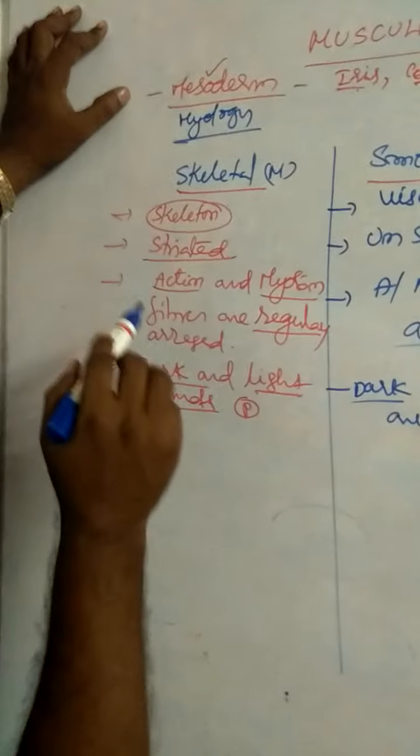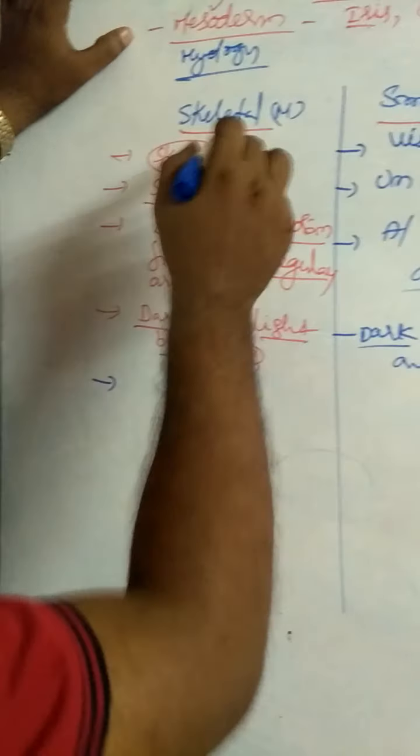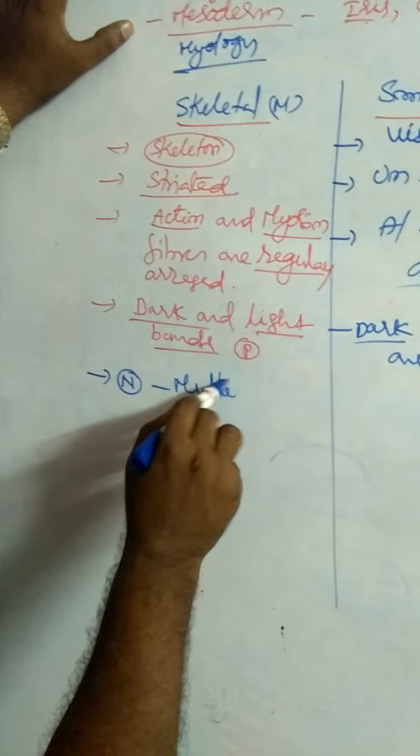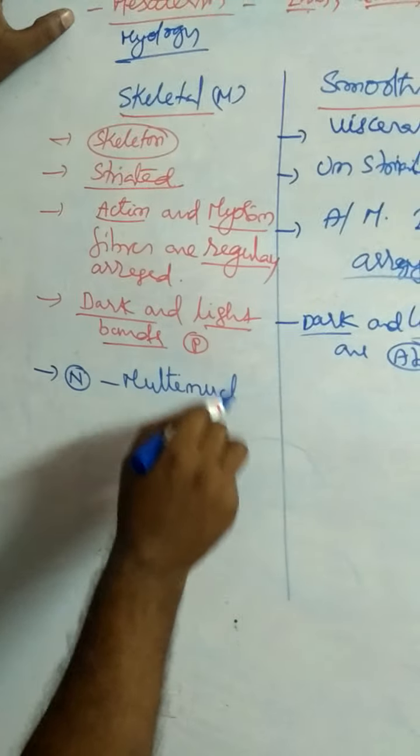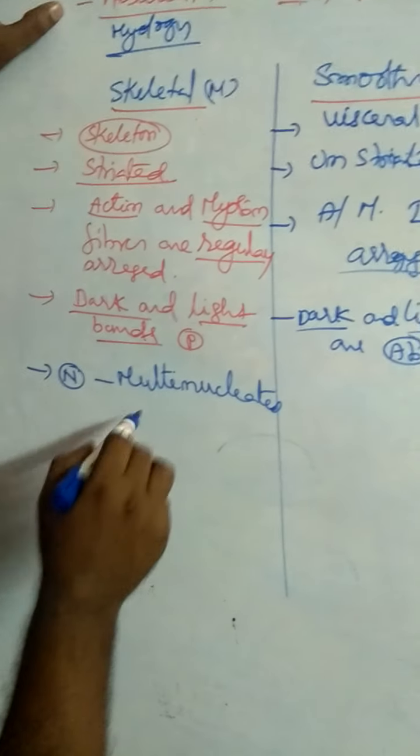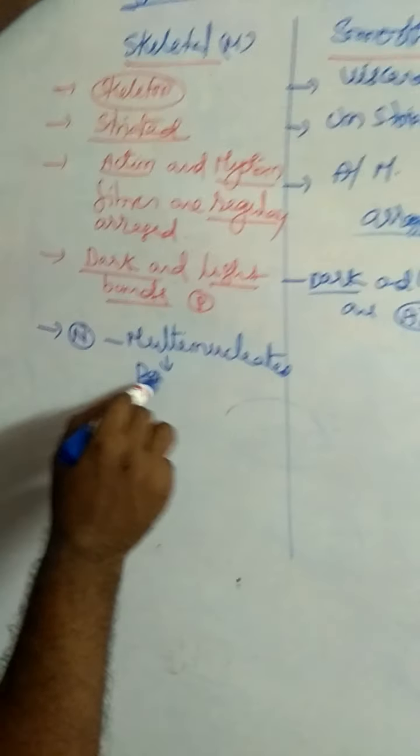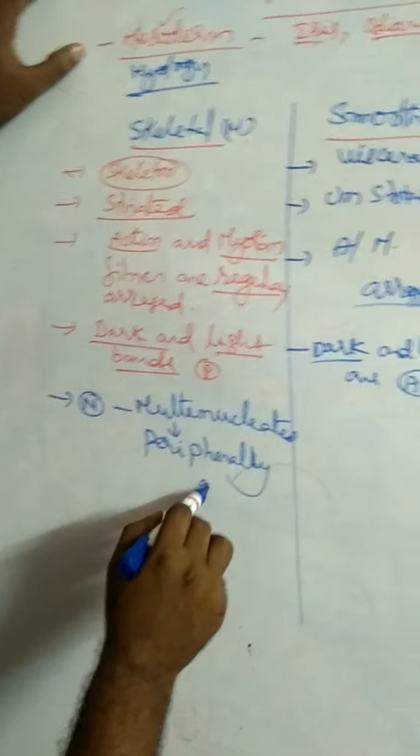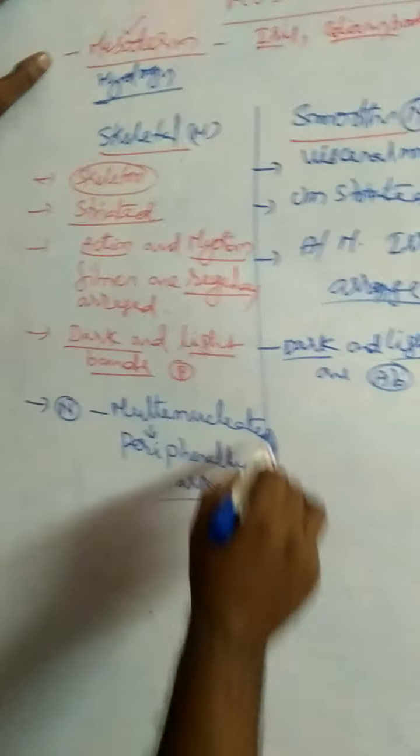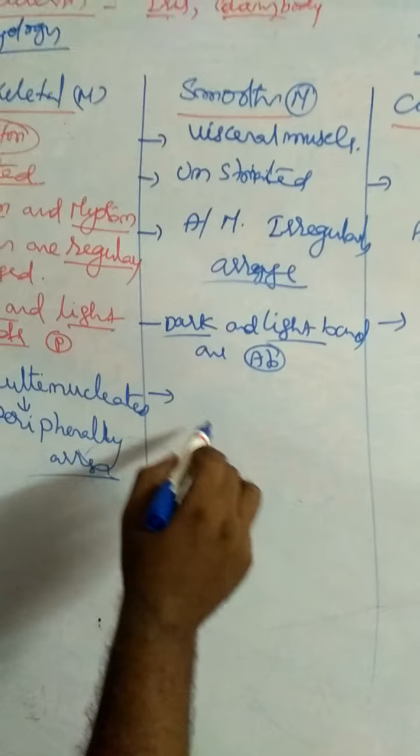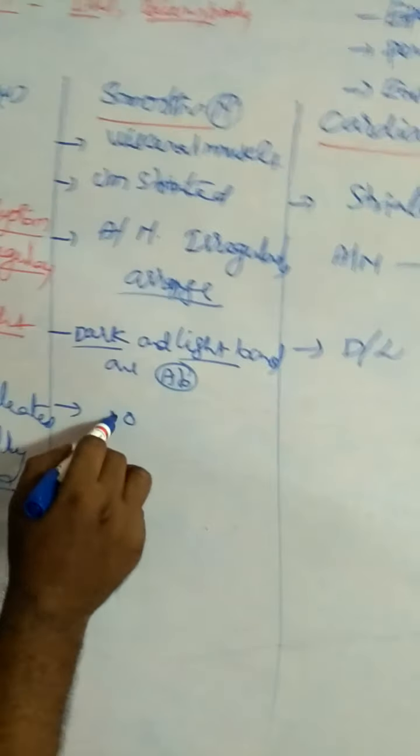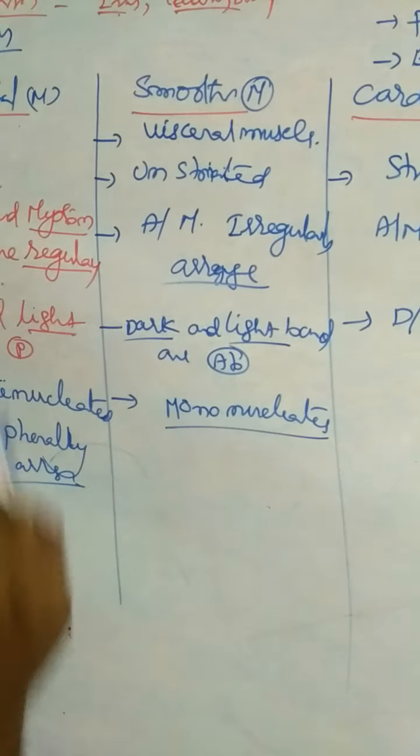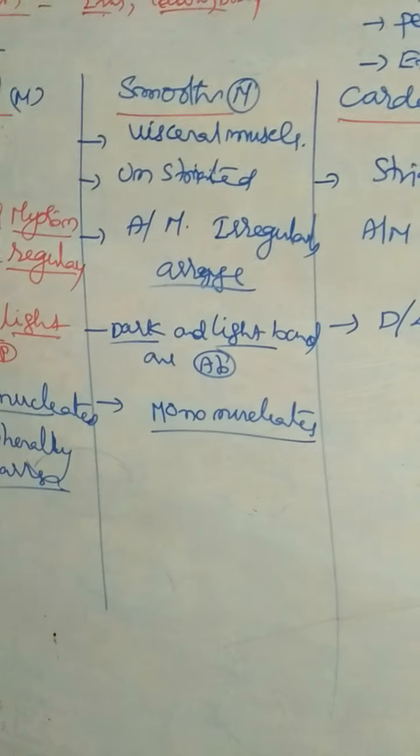And coming to structural differences, the next difference is in the nuclei. In skeletal muscles, there are many nuclei, multinucleate. These many nuclei are peripherally arranged. In smooth muscles, the muscle fiber has only one nucleus, that is mononucleate arrangement. Here multinucleate. Here mononucleate.